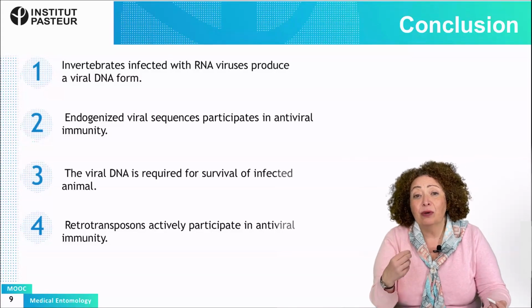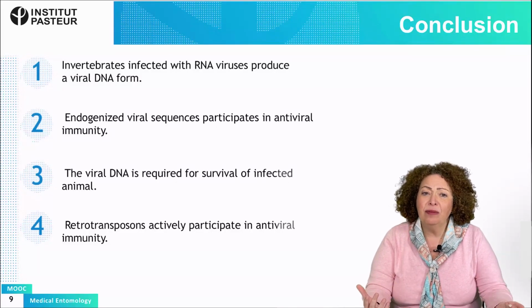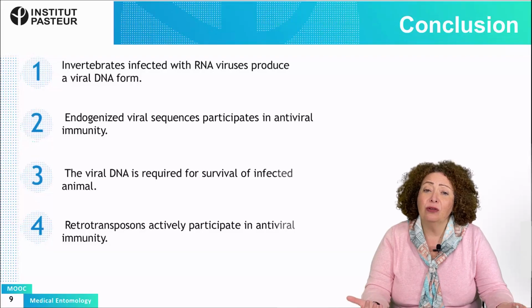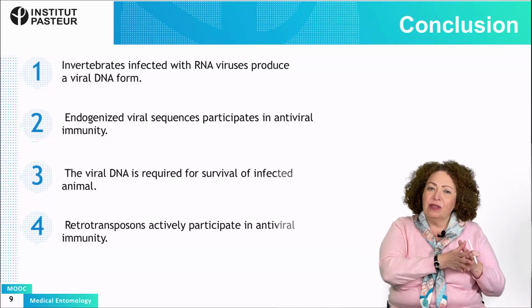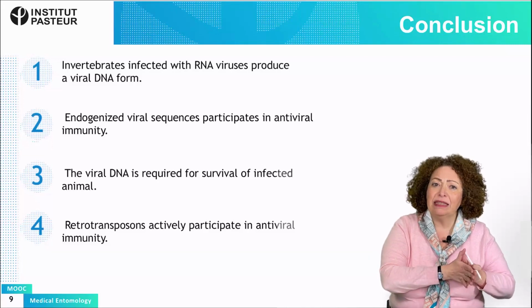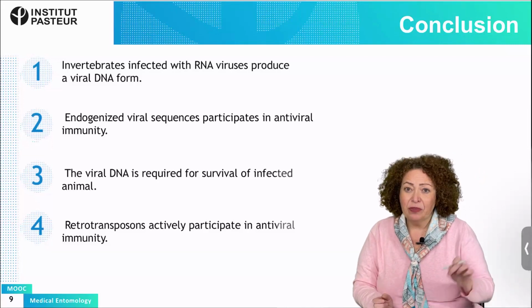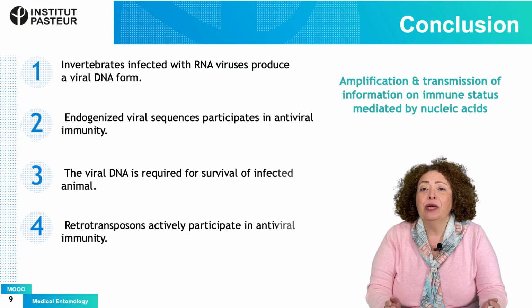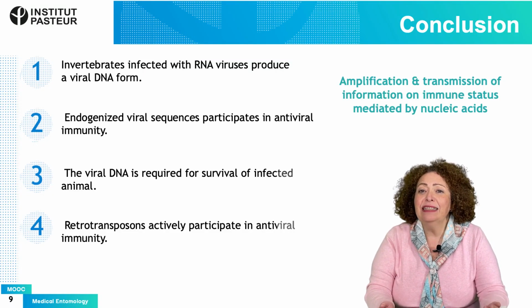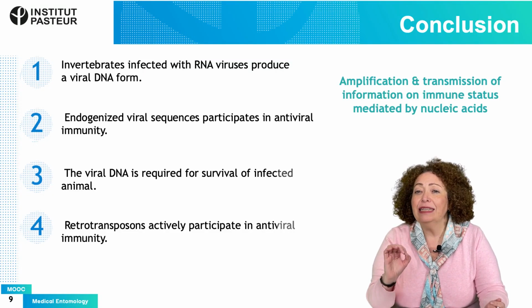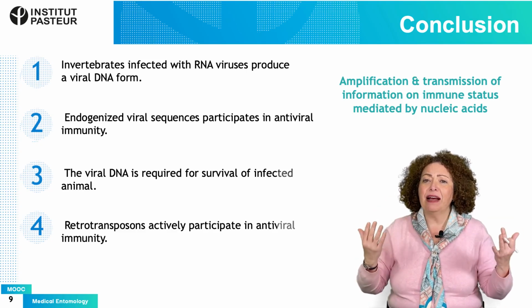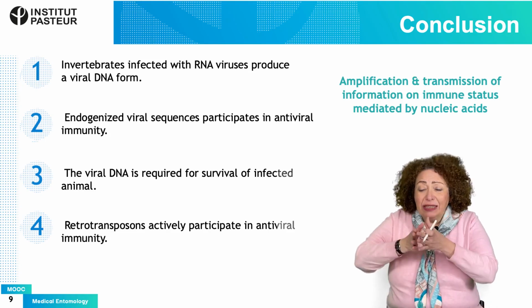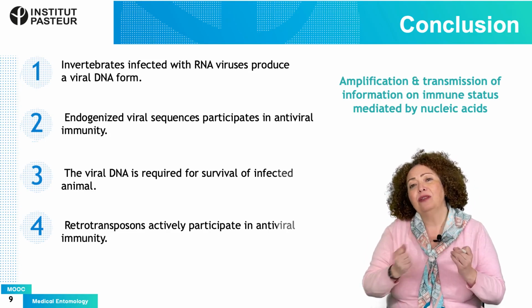This is really important, because retrotransposons are highly abundant and we don't know exactly what they are doing inside the cell. And now we know that this part of the genome participates in innate immunity. Even more important, what we are showing here is that insects that only have innate immunity have found a way to amplify and transmit information on the immune status by using nucleic acids.